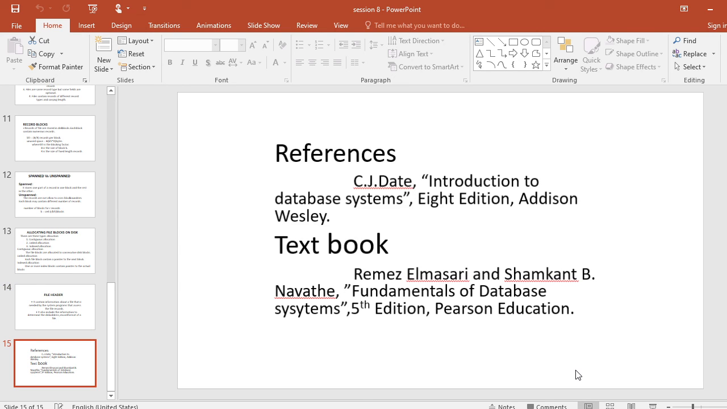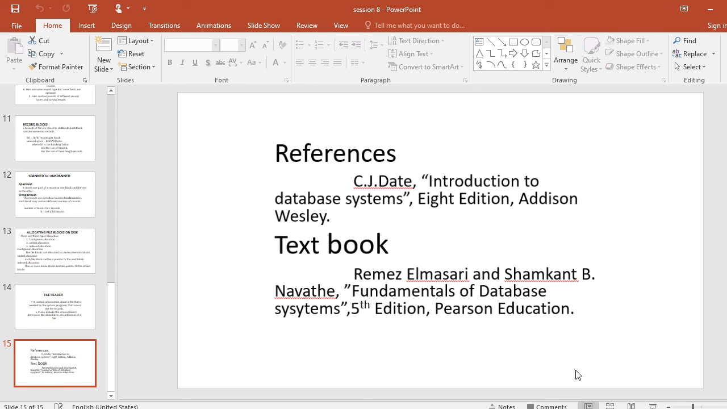Now, to create this session, you can refer to many books. Out of many books, C.J. Date, Introduction to Database Systems, 8th edition, Addison Wesley, is also very useful, and many textbooks are also available. One is by Ramez Elmasri and Shamkant B. Navathe.